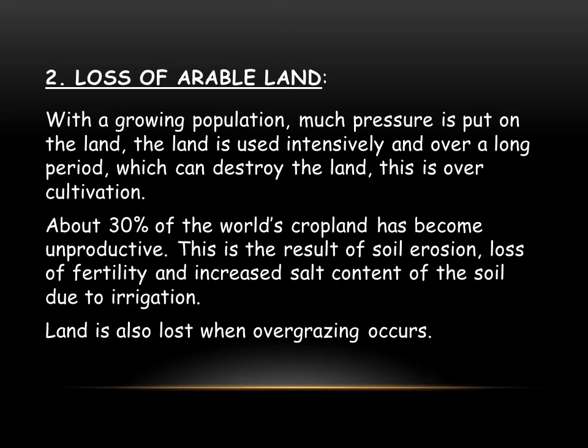This is the result of soil erosion, loss of fertility, and increased salt content of the soil due to irrigation. Land is also lost when overgrazing occurs.